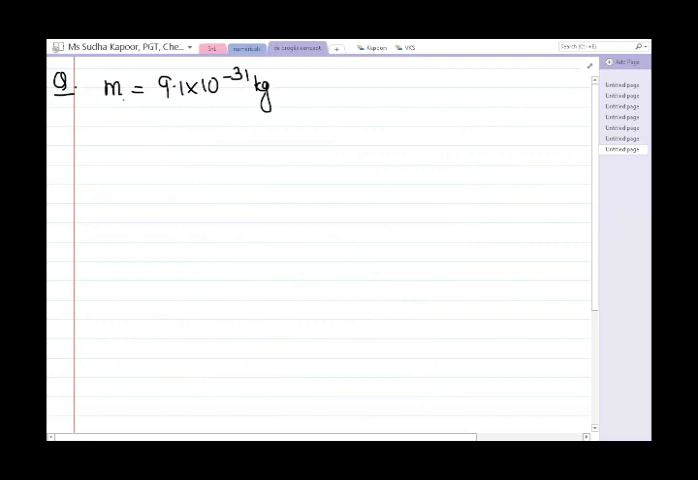Now coming to the other question. In this question, it is an NCERT back exercise question. The mass of electron is given as 9.1 into 10 to the power minus 31 kg, and this time they have given us the kinetic energy. The kinetic energy given is 3 into 10 to the power minus 25 joule.